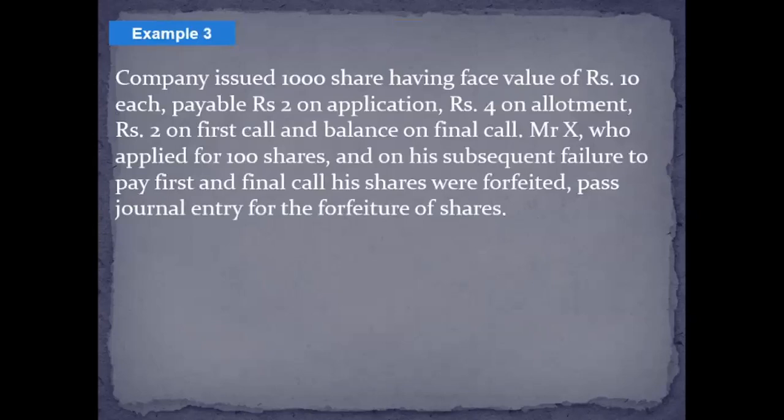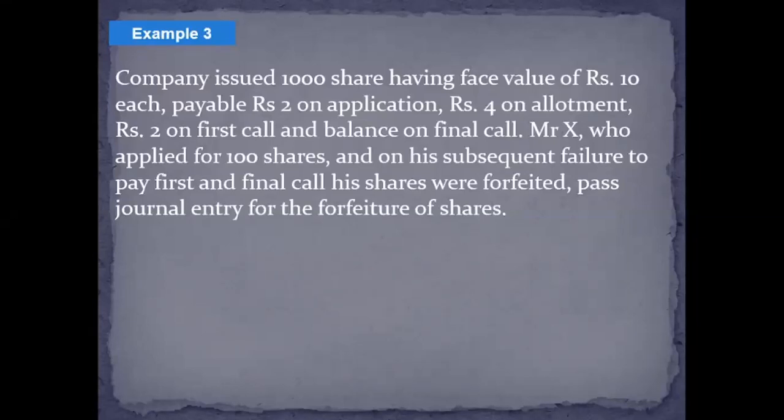All right, situation number 3. Everything is same in this question as well. Again, the question is saying that 1000 shares were issued having a face value of 10 each, payable 2 on application, 4 on allotment, 2 on first call, and balance on the final call. And Mr. X, who has applied for 100 shares, on his subsequent failure to pay for the first and final call, his shares were forfeited. Pass the journal entry.